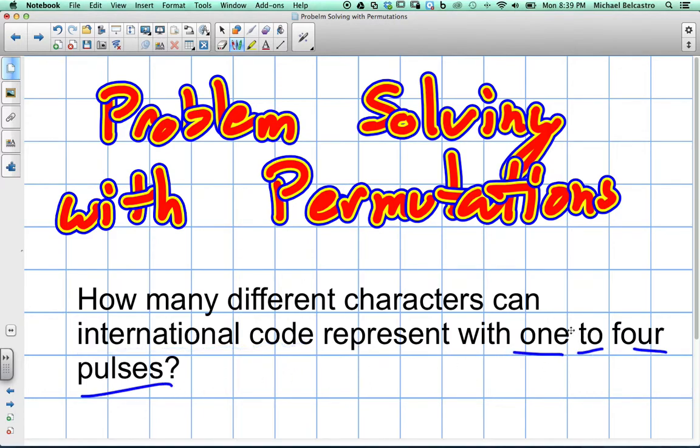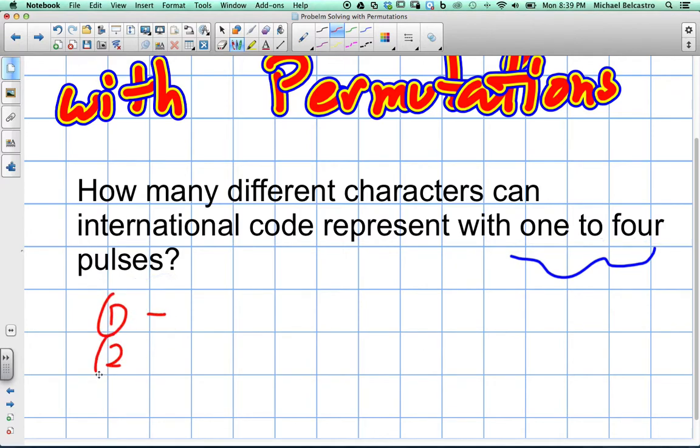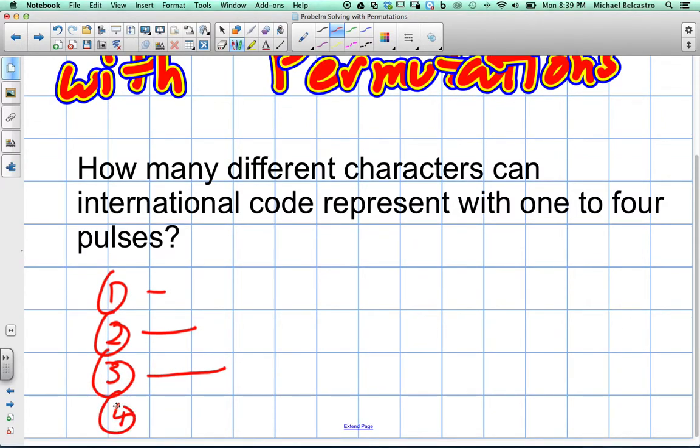Okay, so the concept here is that there are 4 different pulses. We'll call it pulse 1. Maybe it's short. Pulse 2, a little bit longer. Pulse 3, longer than that, just for simplicity's sake. I don't actually know what they are. Maybe one's like a dot dot or something like that. But there are 4 different ones, okay? So we have 4 different pulses. And how many different characters can international code represent with 1 to 4 pulses?